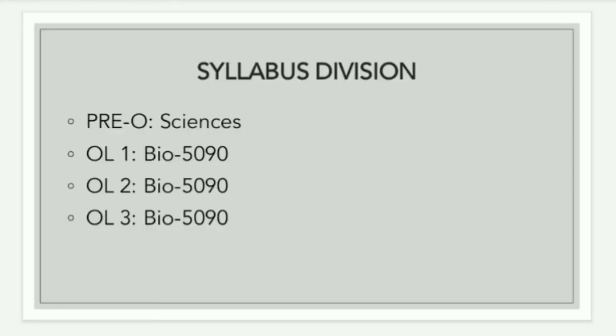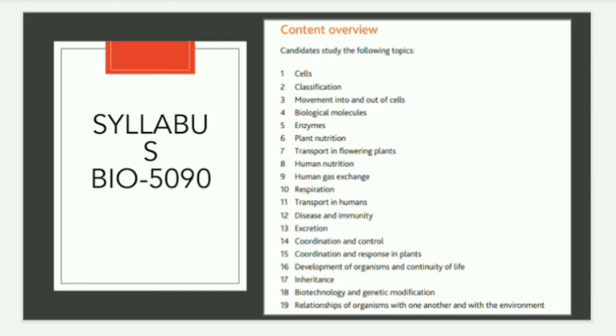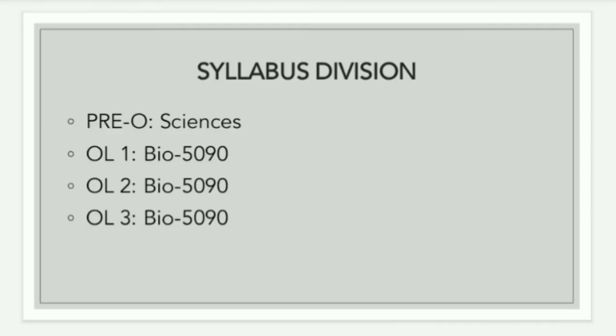So what is the syllabus division? This is just for your knowledge. In pre-O classes, we don't study the O levels Cambridge syllabus that you saw in the previous slide. This syllabus is not studied in pre-O classes. You will be studying basic sciences in pre-O, but the syllabus will be studied in O level 1, 2 and 3.